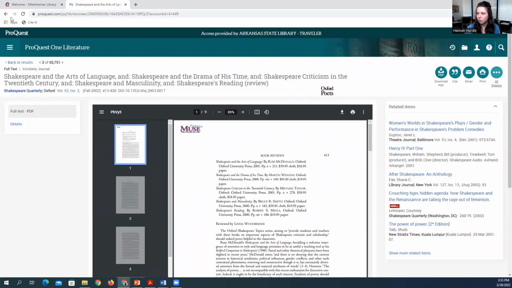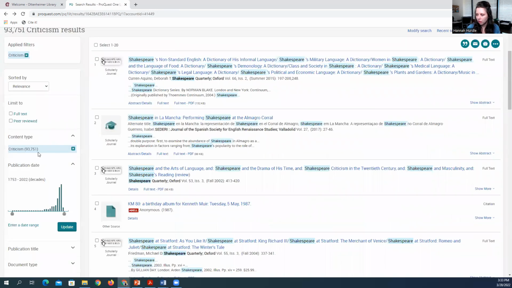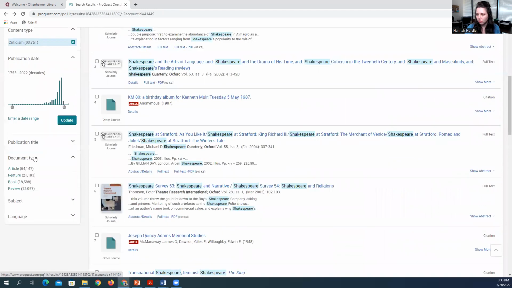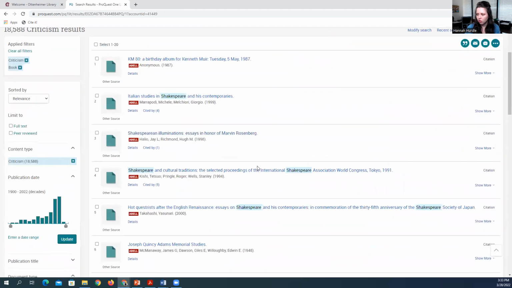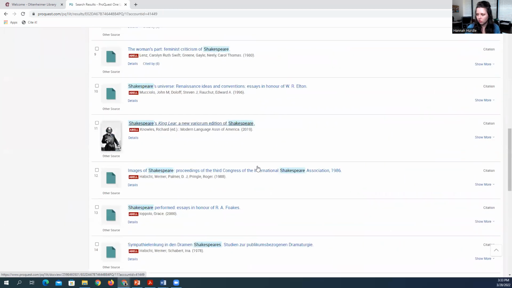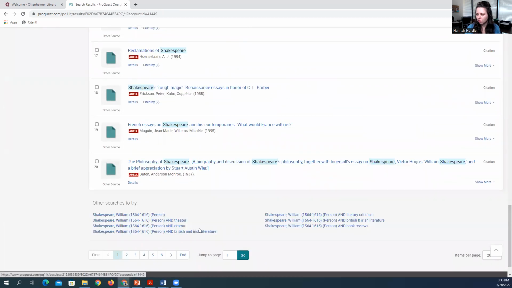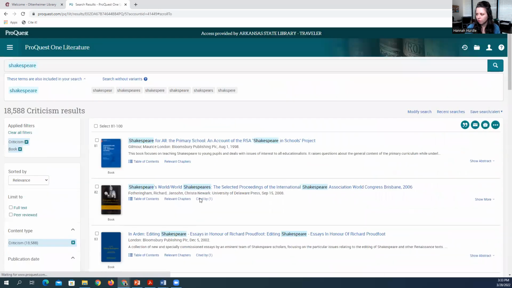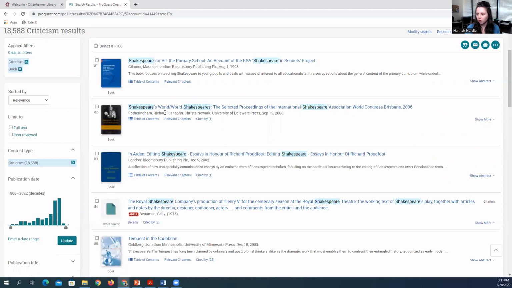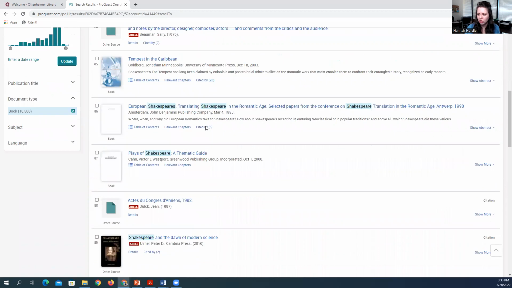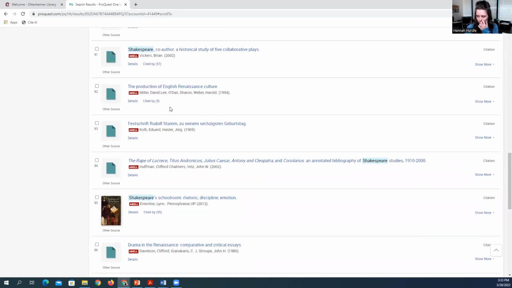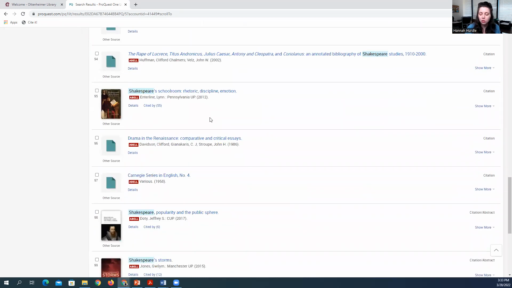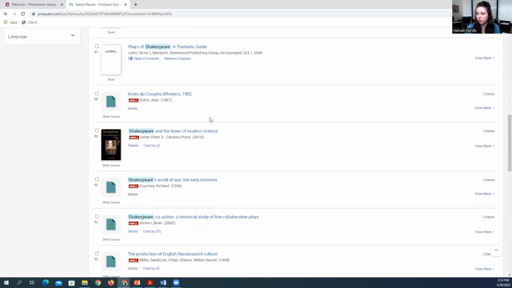So let's go back and go to document type and limit to book. This is saying other sources. But if you go further, we actually have some books on Shakespeare. There actually are some Shakespeare plays that are not listed right here, but you can search for specific Shakespeare plays, and those are available in this database.